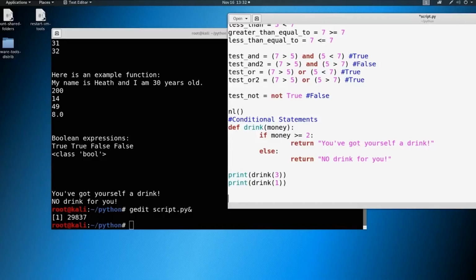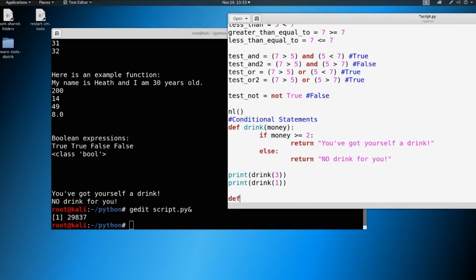So here, let's say we wanted to buy alcohol. We have to meet that age requirement of 21, and we have to meet the requirement of money. Now, we could be in a situation where we meet the age requirement, but we don't meet the money. Or we could meet the money requirement, but we don't meet the age requirement. Or we could be in a situation where we don't meet the age requirement and we don't meet the money requirement. So let's set this up to think through this and how these scenarios could play out.